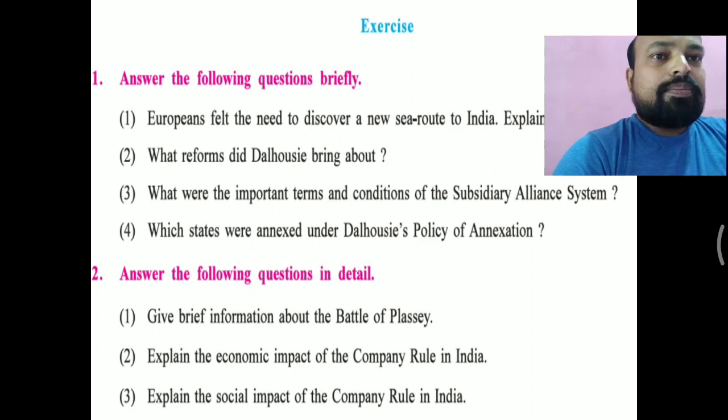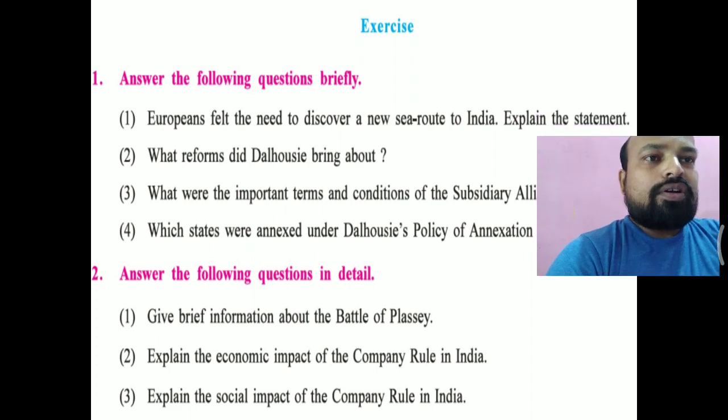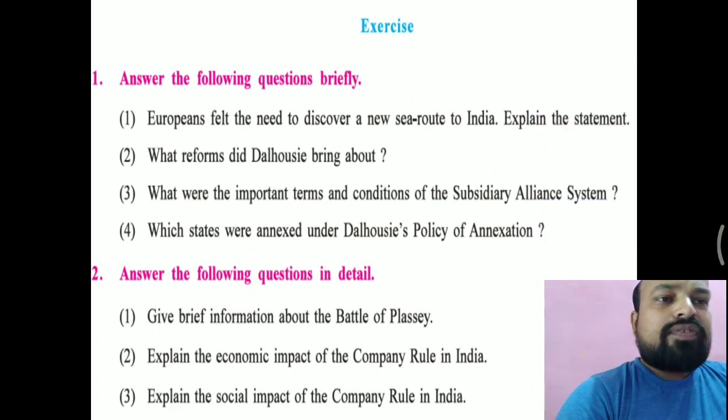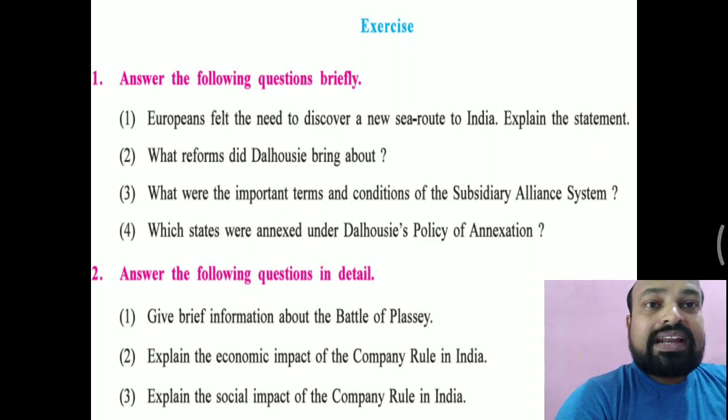That is why British rule had a very bad impact on us. Yes, they did some reforms also, but those reforms were only for their own purpose. They were not meant for the Indians, but afterwards they benefited the Indians.